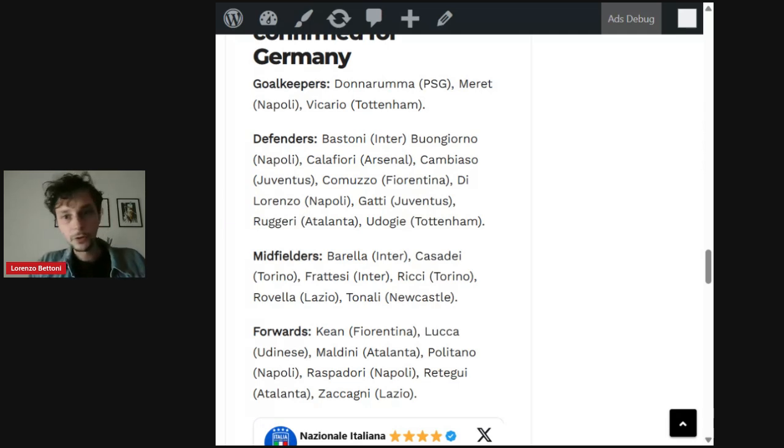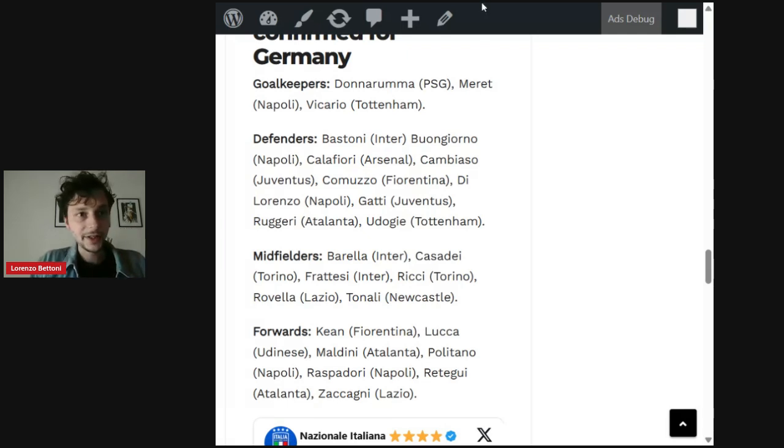But we've gone through the goalkeepers, we've gone through the defenders, now into the midfield. The only change compared to the November fixtures is Casadei for Pisilli. Pisilli was called up for the November games, and now he's remained at home. I mean, he's not at home because he's in the under-21 team, so he's going to play in international games at the under-21 level. Casadei has been called up for the first team this time around.